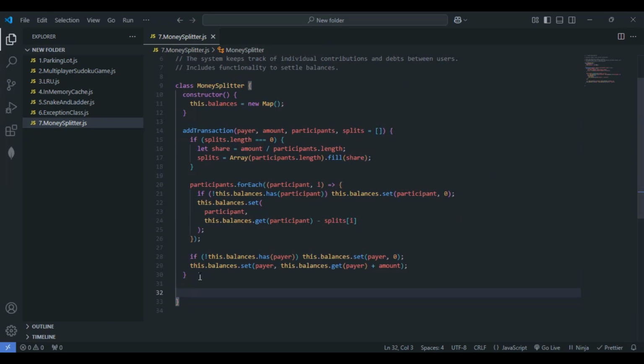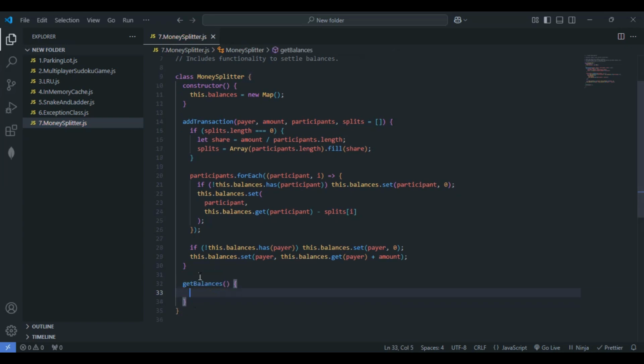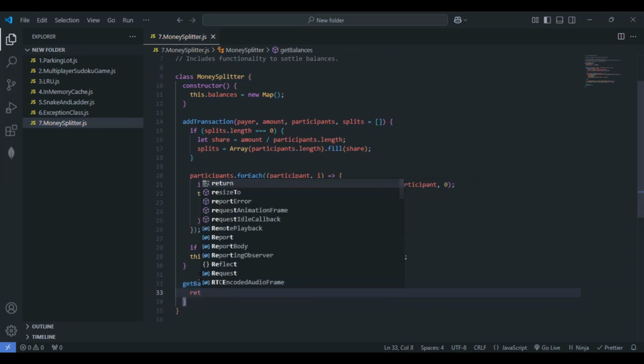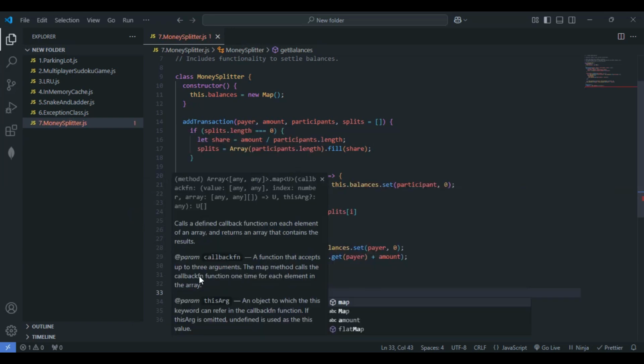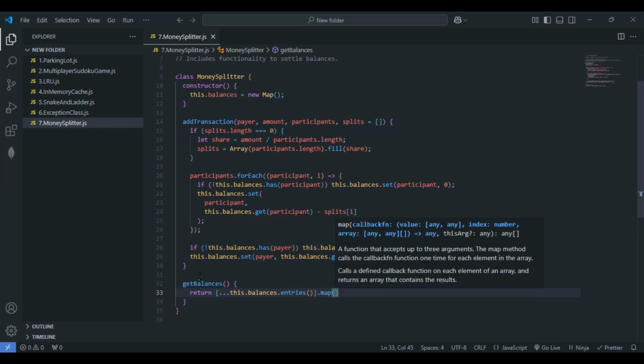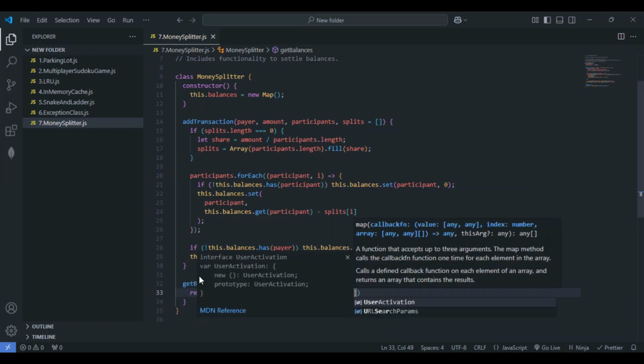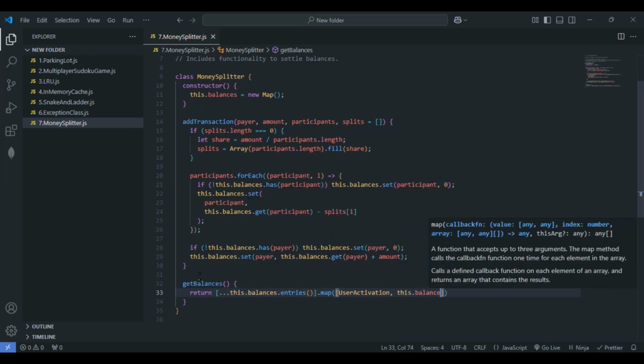So the second method, as we had discussed earlier, let's go with the getBalances. So I'll just give here getBalances. So this is simple. Basically what we'll do within the getBalances, let's return. I'll just make use of the spread operator here. I'll just go with balances entries. Basically we'll be writing in this format, right? Balances.entries. So here let's map this one. So within the array, I'll just consider user as well as the balance. So I'll just give here balance.